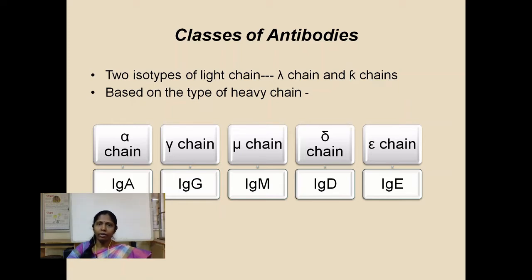Any of these 5 classes of antibodies can possess either both lambda light chains or both kappa light chains. Now, based on the presence of the different heavy chains, the structural and functional properties of these antibodies vary.